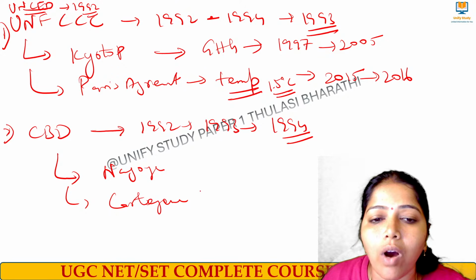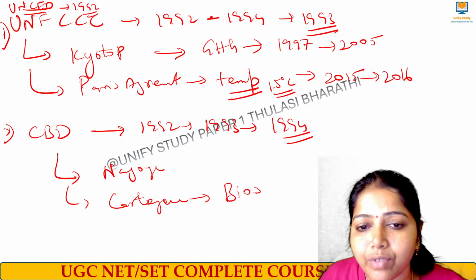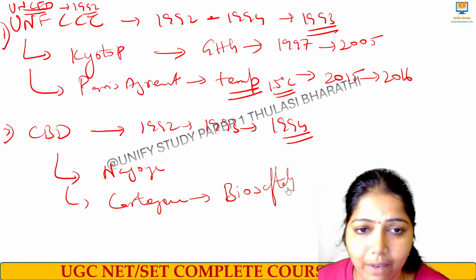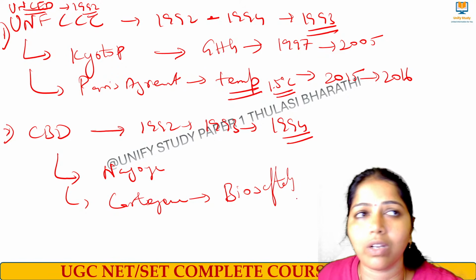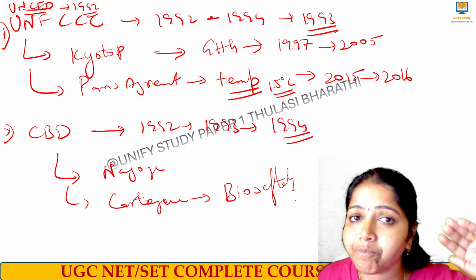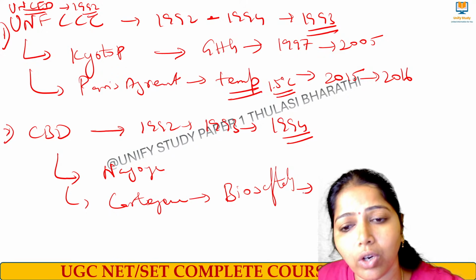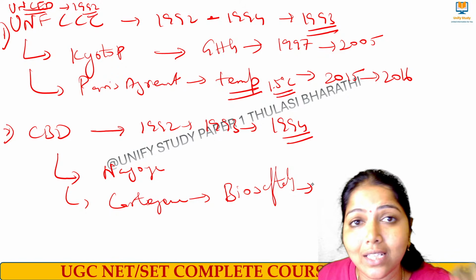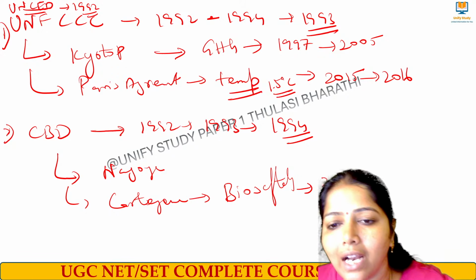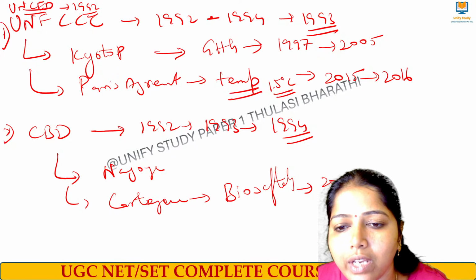Cartagena Protocol is for what? It is for biosafety. Whatever things we use because of technology, right, have to be biologically safe for us. So biosafety, what are the modified organisms? We are genetically modifying some organisms, right? Are they good for human development or not? That is the Cartagena Protocol. It was started in 2000, and it came into force in the year 2003.